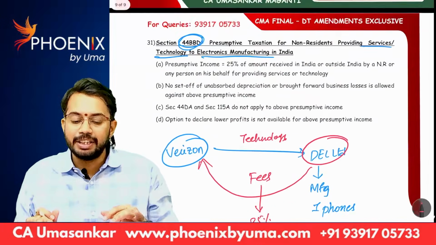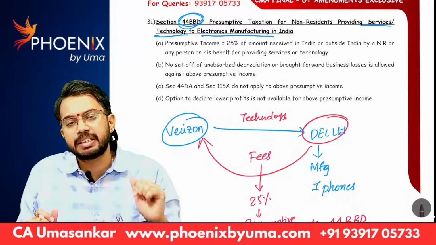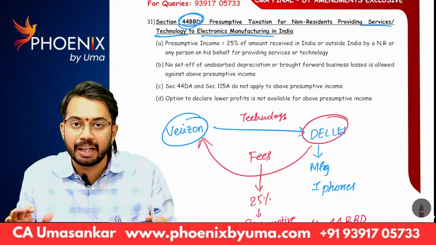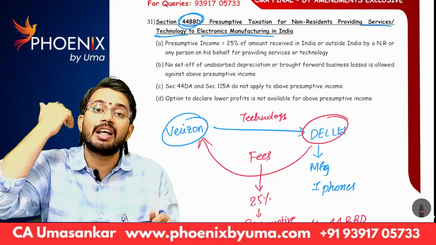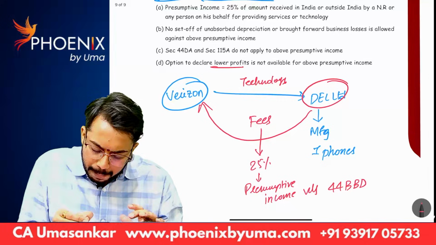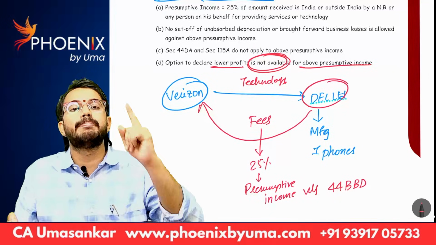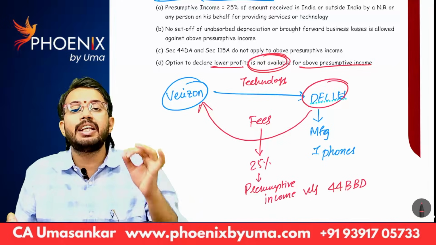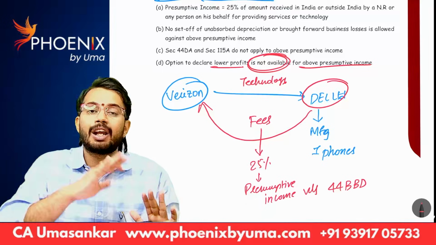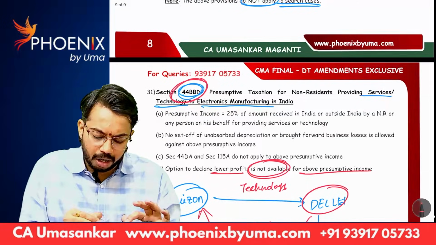And see, generally there will be an option to declare lower presumptive income. Let's say Verizon wants to declare only 20% as presumptive income. That option Verizon does not have. See, the last line: the option to declare lower profits is not available for the above presumptive income. That means mandatorily they should declare at least 25% of fees as presumptive income. They cannot declare lower income as presumptive income. So this is the recent section 44BBD.